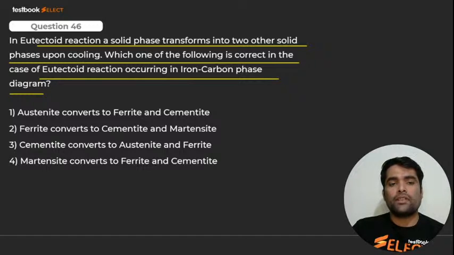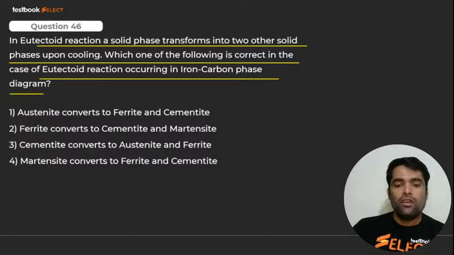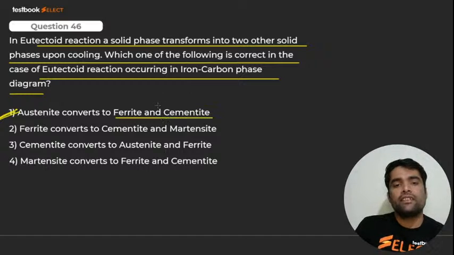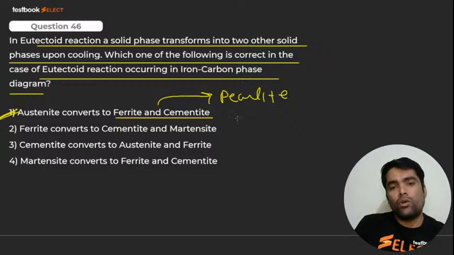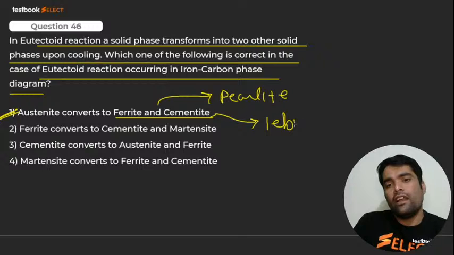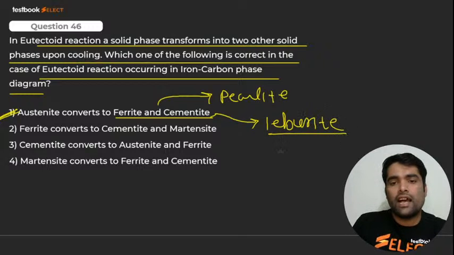Austenite किसमें convert होता है बच्चा? Austenite is converted into none other than what, my dear? Ferrite and cementite. Austenite is converted into ferrite and cementite, and combined this is known as what, my dear? इनको क्या बोला जाता है? Perlite. And one more thing, cementite को अगर अकेले डिफाइन करना हो, cementite is also known as laterite. याद है ना ये सब?